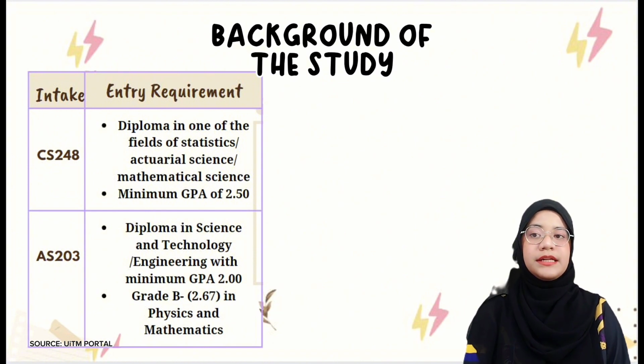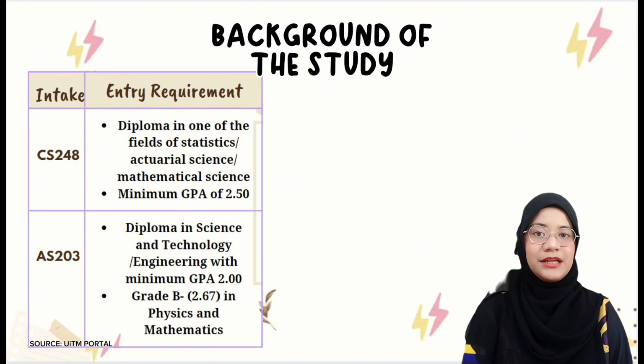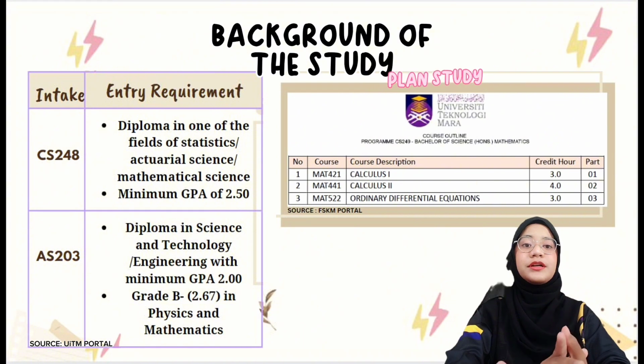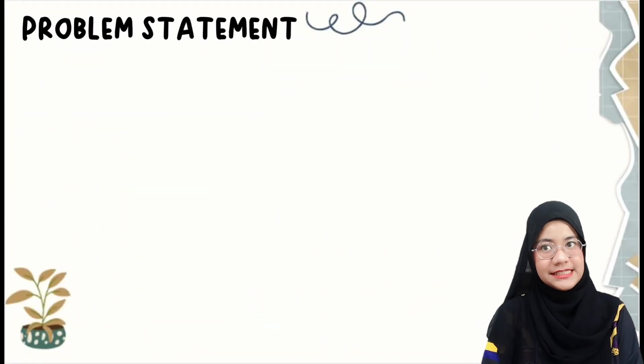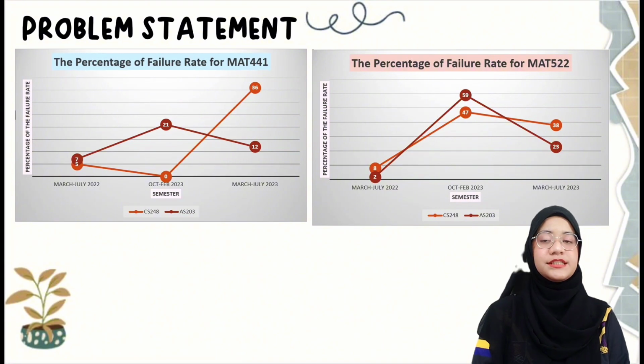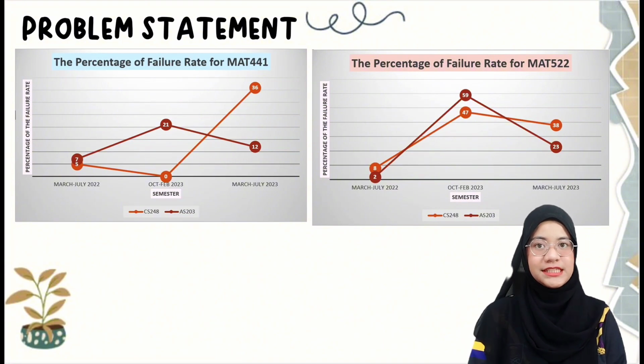And to enroll in AS203, students must have a diploma in science and technology or engineering with a minimum GPA of 2. According to the UiTM study plan, if students want to register for Calculus 2, they need to pass Calculus 1 first. Likewise, to register for ordinary differential equations, they must pass Calculus 2 first.